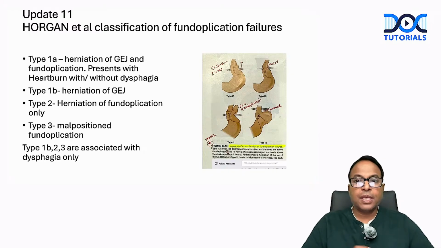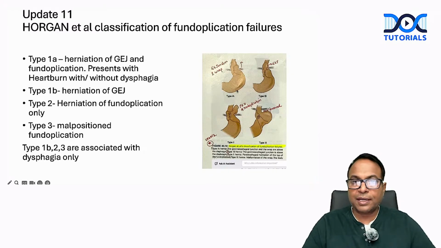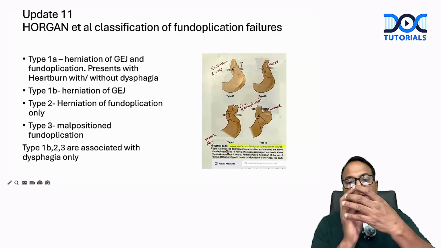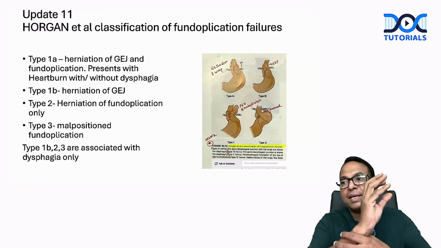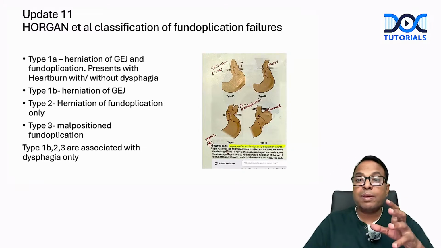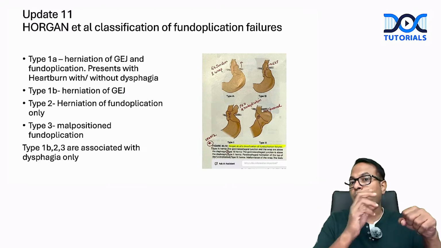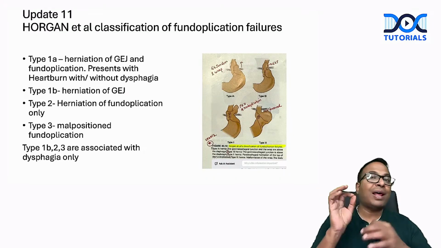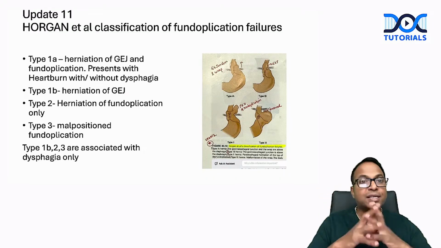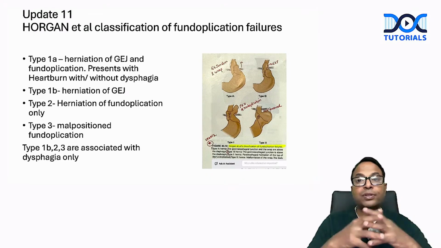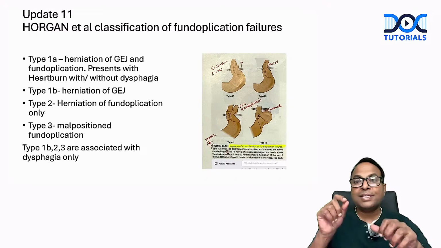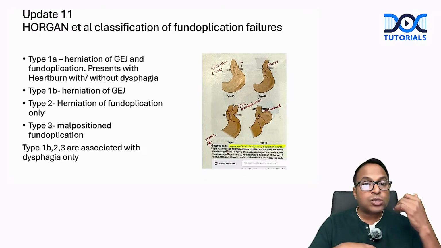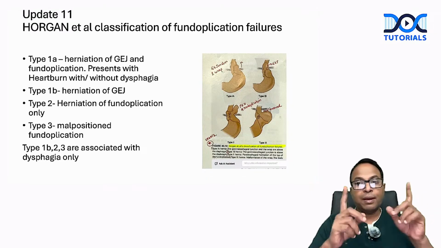Please observe the picture. Type 1A is a herniation of the GE junction along with the wrap. The fundoplication entered into the hiatus as such. This is probably because you didn't take a stitch with the diaphragm. So the GE junction along with the wrap went inside. The patient will have heartburn with or without dysphagia. That is type 1A. Type 1B, only the GE junction went up. The wrap is present below, but the GE junction went up. That will cause dysphagia. Type 1A, 1B. Please understand.